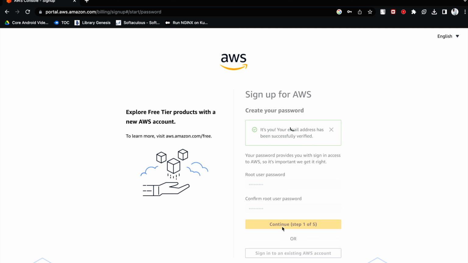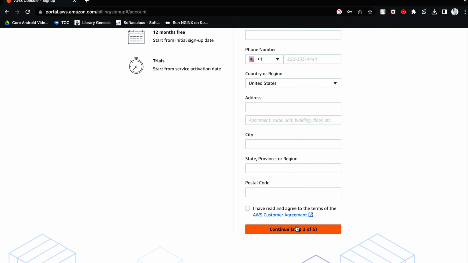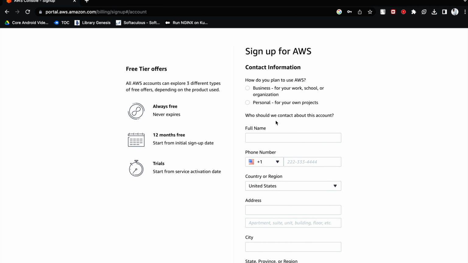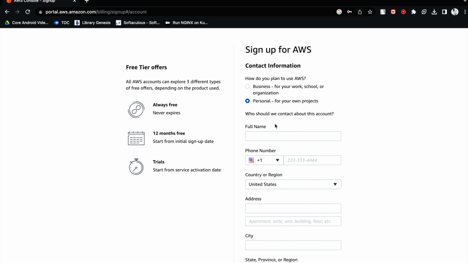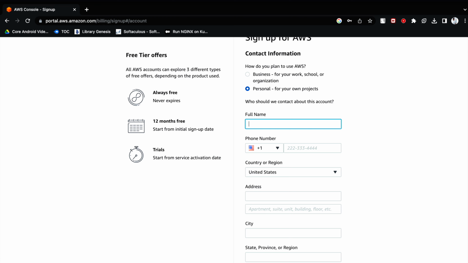In step 1, I have changed the password, and here we can see we are in step 2. Here you have to provide all the details, whether you are creating this account for business purposes or for personal use. So all the information you have to provide here. Okay, let me provide all the information and come back to you.